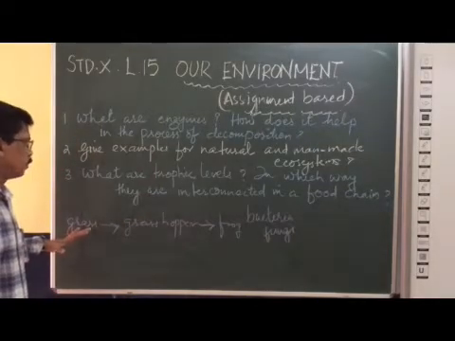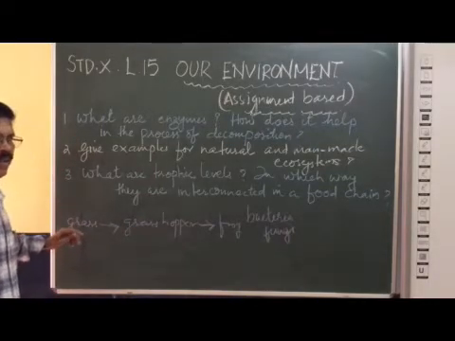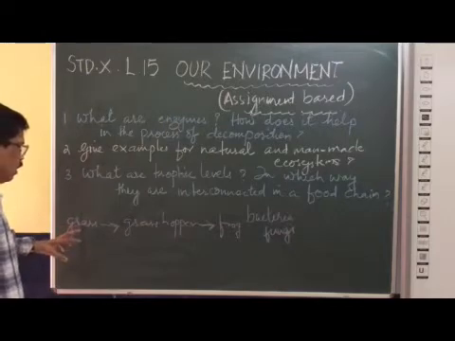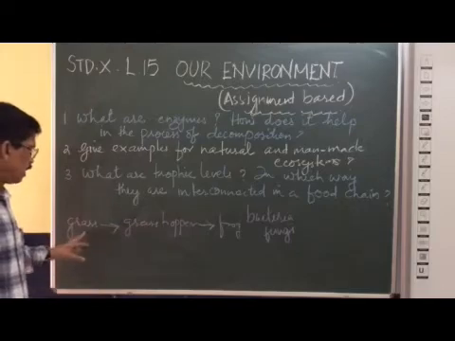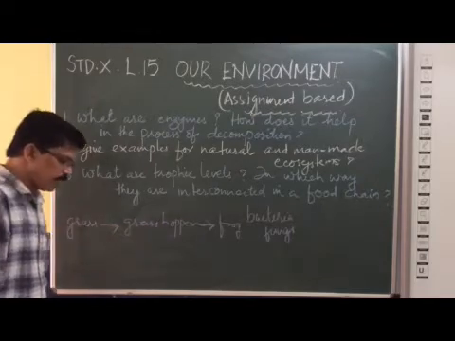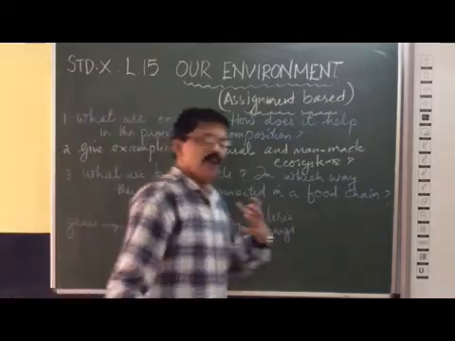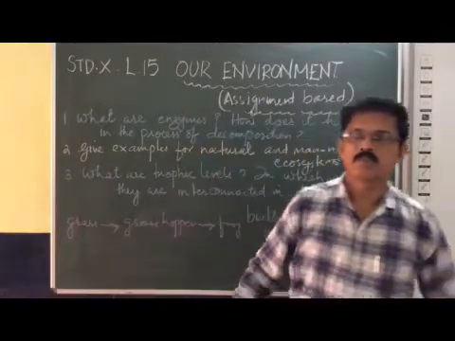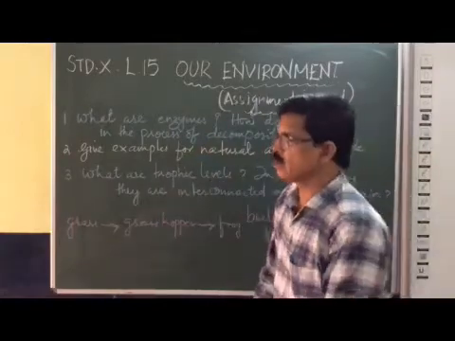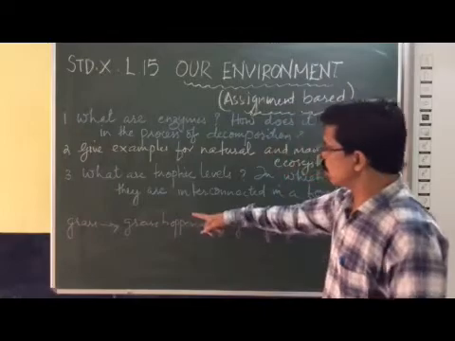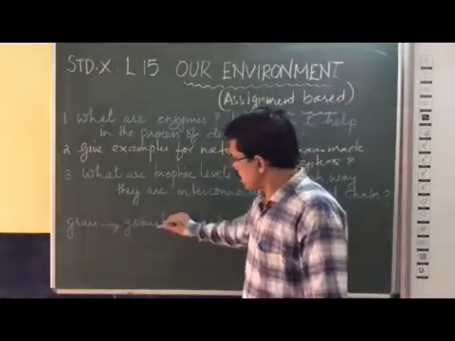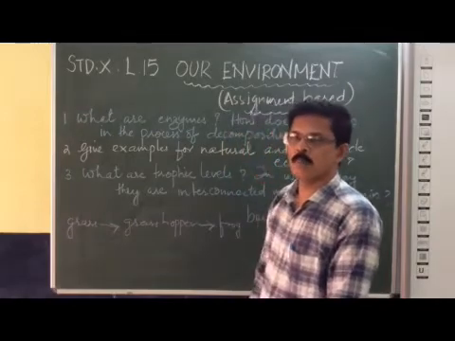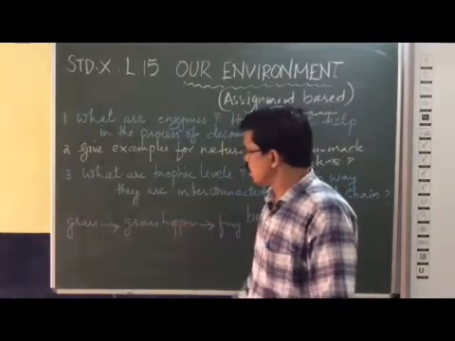So, a food chain is a group of linearly arranged organisms which eat and are eaten by each other. A group of organisms arranged on the basis of food relationship is called the food chain. Here grass is the producer and the grasshopper is what we call the primary consumer.